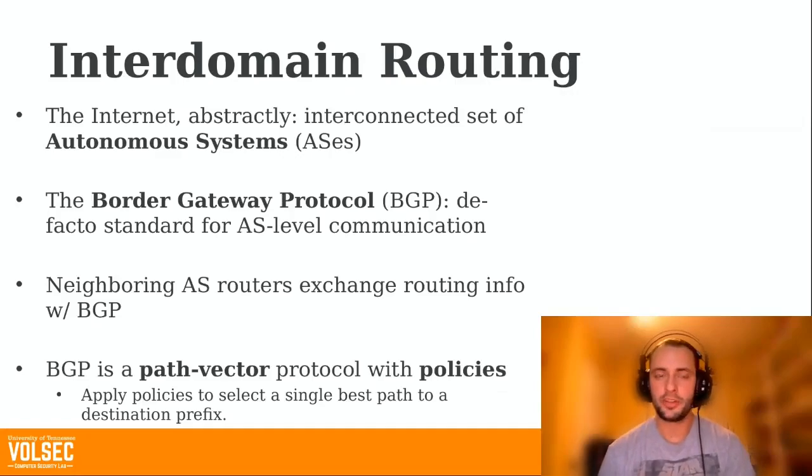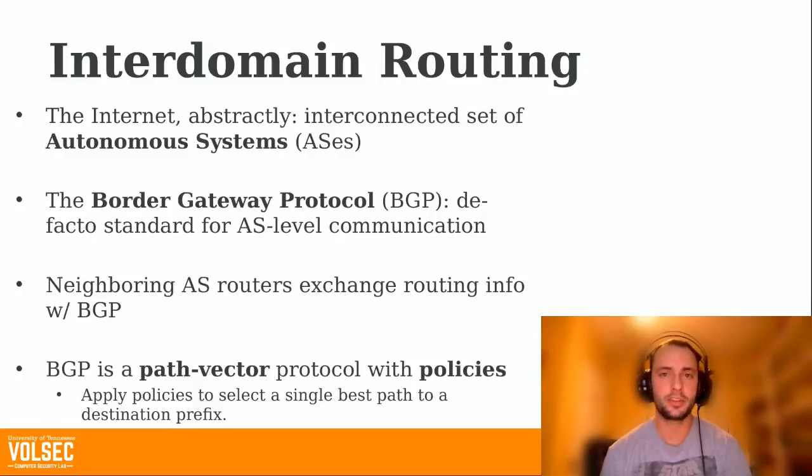So first I'm going to talk briefly about interdomain routing. There's more background in the paper if that's something you're interested in. But the internet can be viewed abstractly as a set of interconnected networks called autonomous systems, or ASs. And just as the name autonomous implies, these are networks under unique administrative control. The Border Gateway Protocol, or BGP, is the language that ASs use to communicate routes to one another. And this occurs between neighboring ASs.